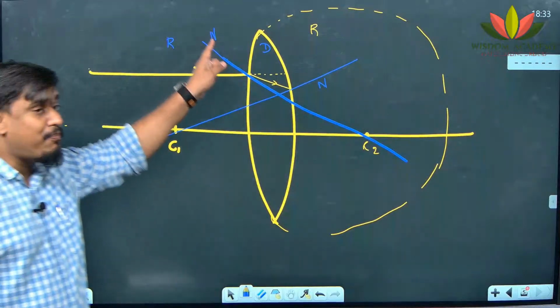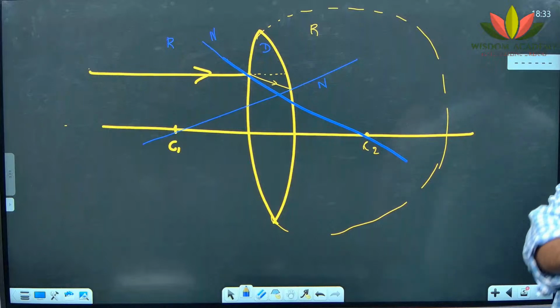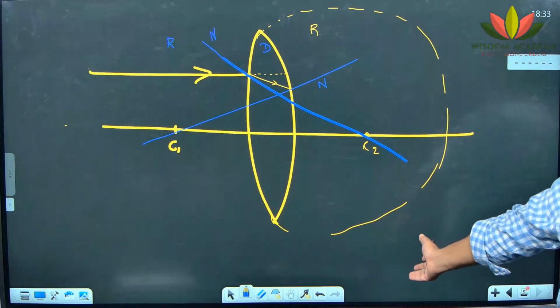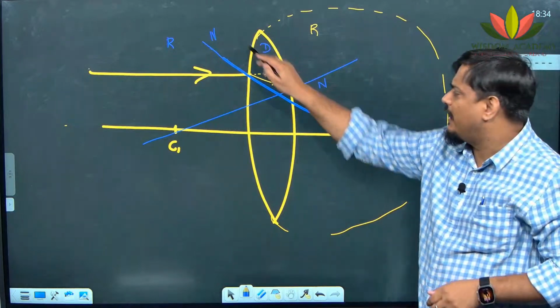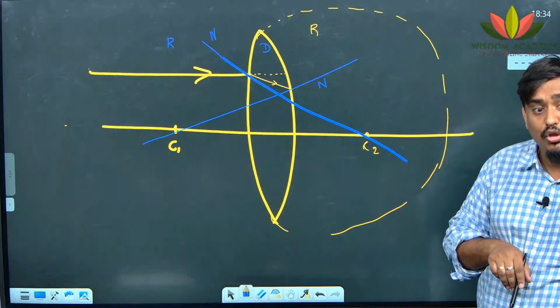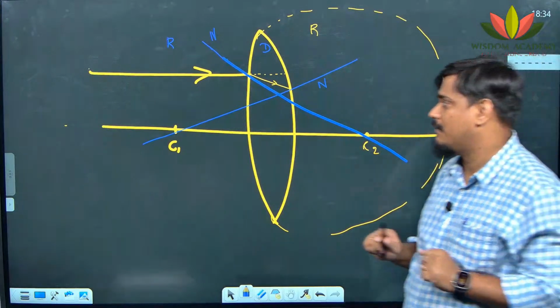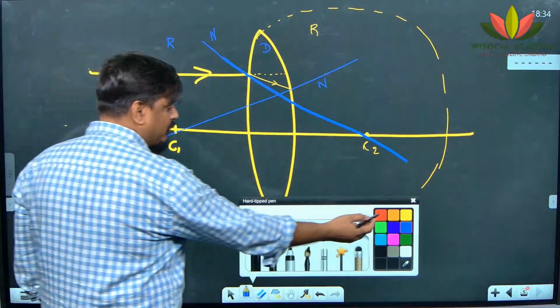So any point of the lens, if it is joined to the respective center of curvature, you get the normal. Any point, if I join like this, like this, like this, all these lines are normal lines. Remember that. Coming back, the light ray which was supposed to go straight will not be able to go straight. It will take a bend.